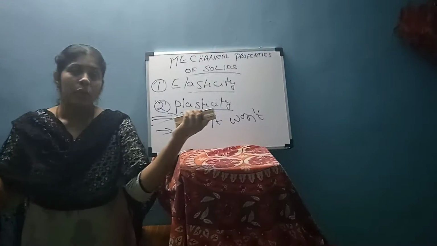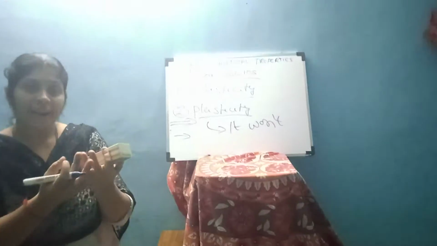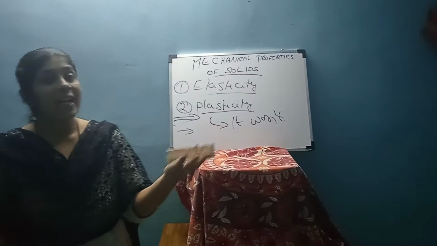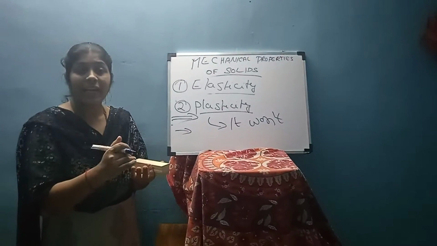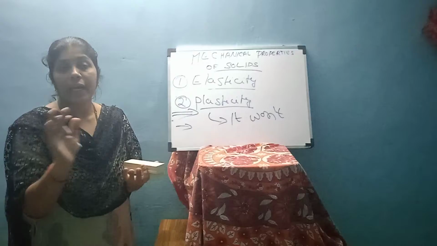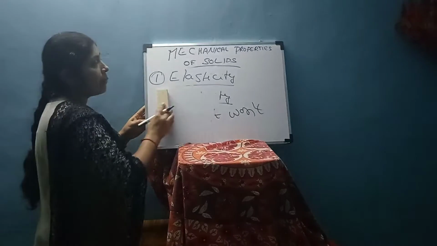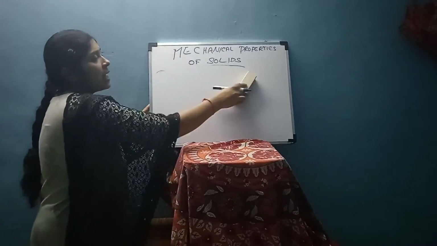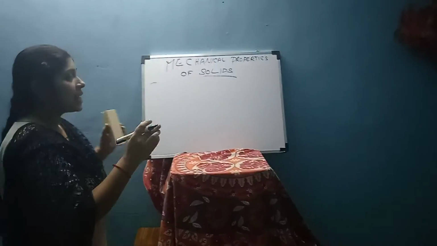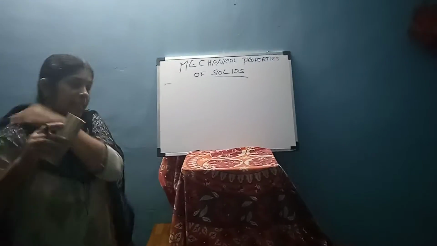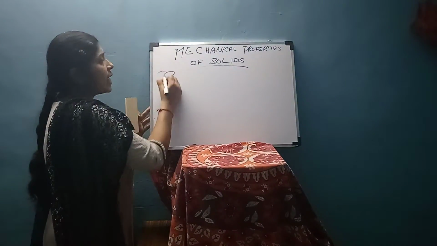If we pull the plastic, it will expand, but if we release it, it won't regain the original shape like a rubber band. So now I think everyone is clear about elasticity and plasticity.